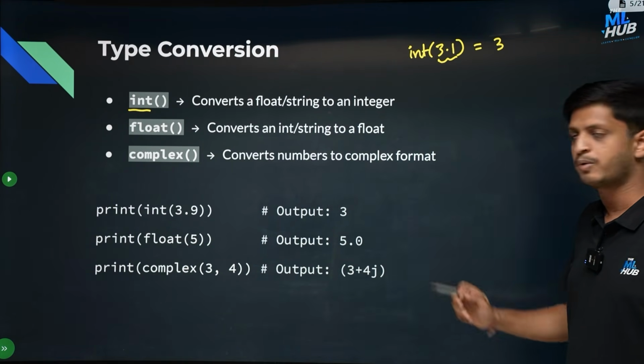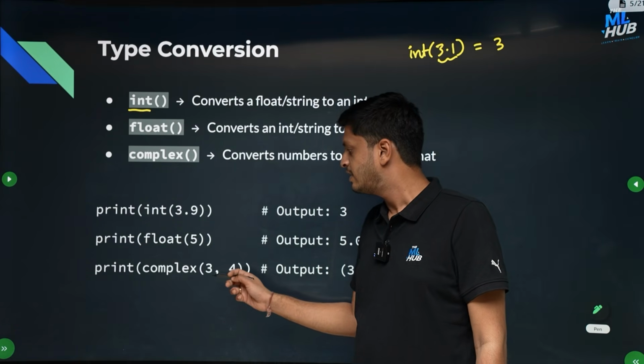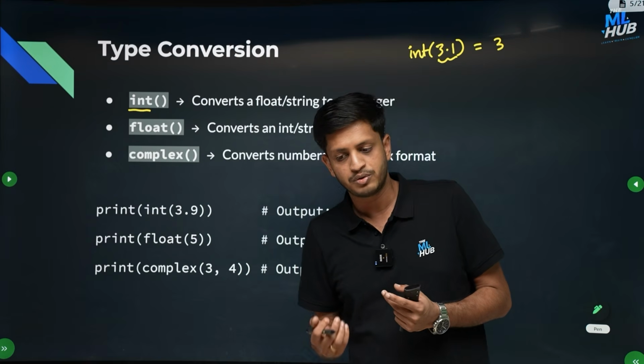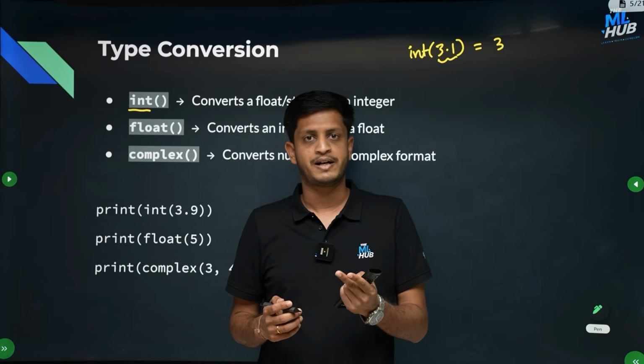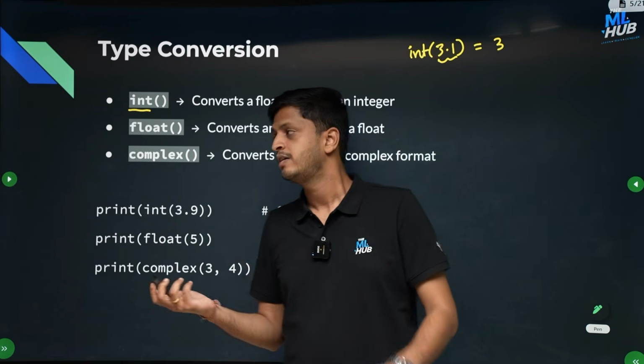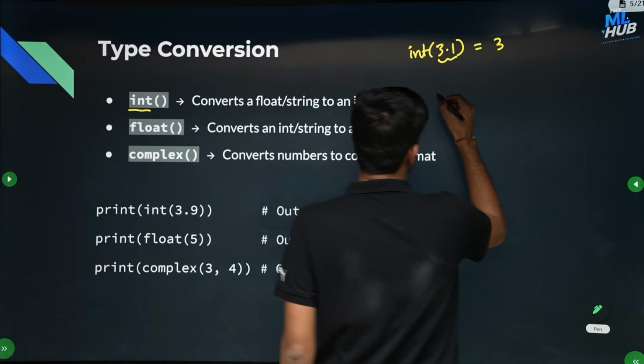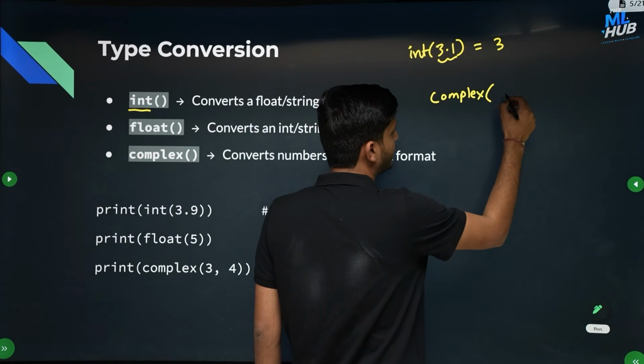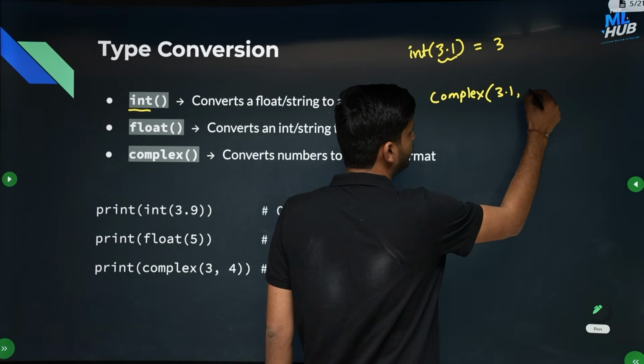which is 5.0. And if I have to convert some integers into a complex number, how do I do that? So complex numbers have two parts, right? Real part and the imaginary part. So I can just write like this: complex, let's say I write 3.1 and 4.3.